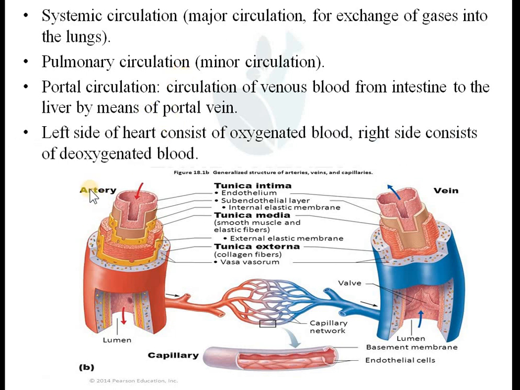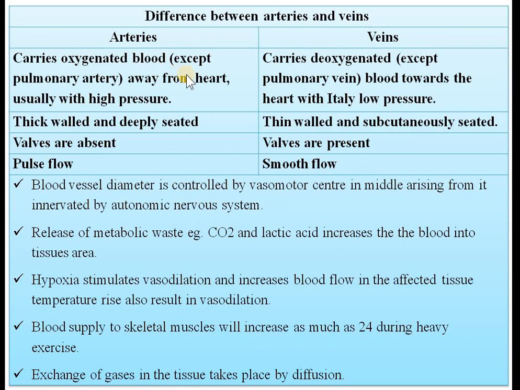Okay, so again left side of your heart consists of oxygenated blood and right side of your heart consists of deoxygenated blood. Remember, okay? दाएं साइड कौन सा, बाएं साइड में कौन सा ब्लड होता है, ठीक है? Now, difference between arteries and veins, I think I already covered it.